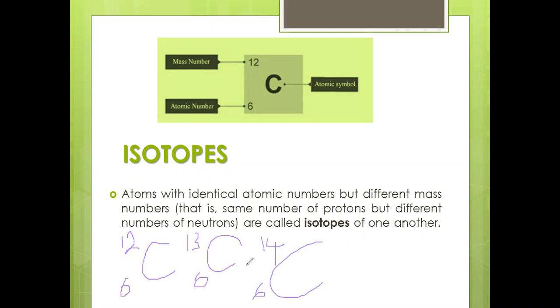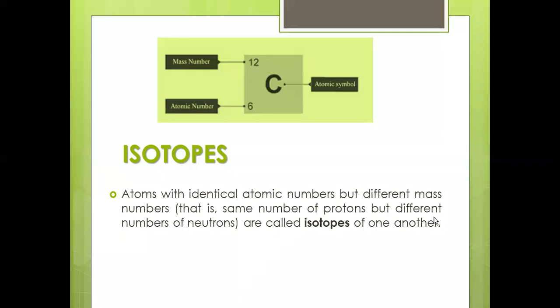How is it possible? The mass number is equal to the number of protons plus the number of neutrons. So therefore the mass number is varying. From that you can clearly say the reason is that the number of neutrons is differing. Therefore you will end up with the isotopes, right?